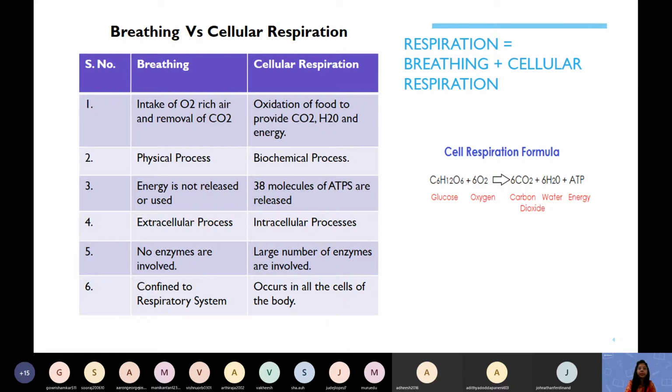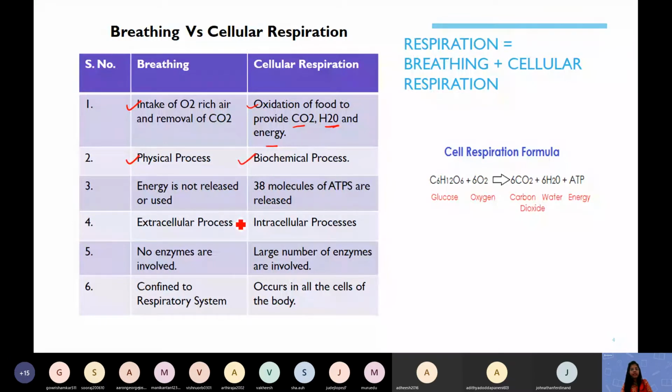Now let us see breathing versus cellular respiration. What is the difference between breathing and cellular respiration? Breathing means intake of oxygen-rich air and release of carbon dioxide. Cellular respiration means oxidation of food. Suppose you have eaten chapati or dosa, that food will be broken down to carbon dioxide, water and energy. So cellular respiration is happening at the cellular level. Breathing is a physical process and cellular respiration is a biochemical process.